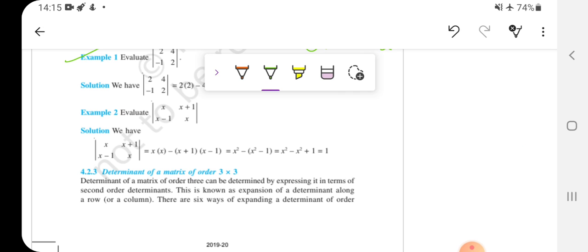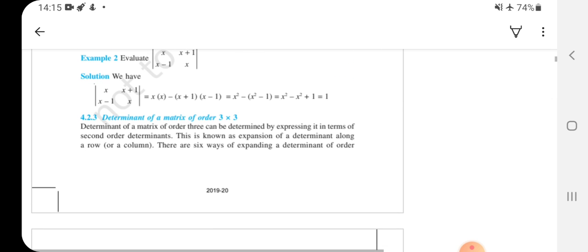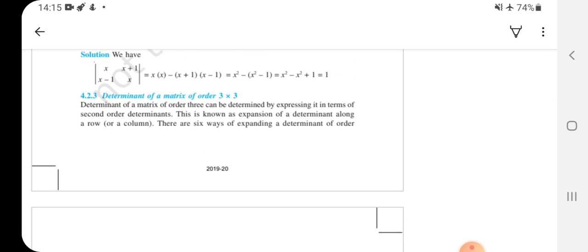Why write 2 cross 2? It is actually order 2 because it is a square matrix. So for 2 cross 2, we write it as a square matrix of order 2, right? Determinant is always there for square matrices. So directly write matrix of order 2, right? Now let me take a matrix of greater order, that is order 3.